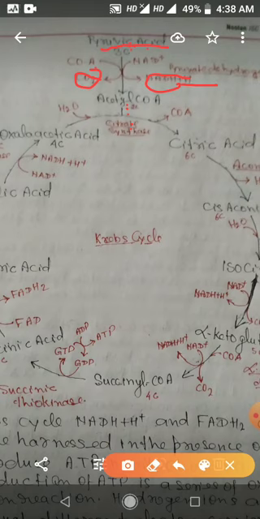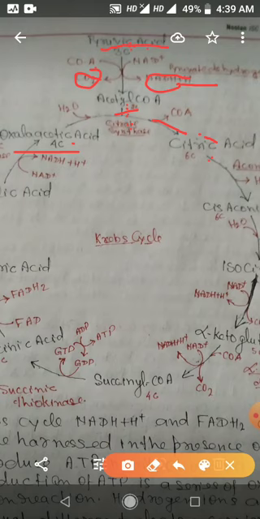There is oxaloacetic acid. So acetyl-CoA combine with oxaloacetic acid and produce citric acid. Oxaloacetic acid is 4 carbon compound, acetyl-CoA is 2 carbon compound, 6 carbon compound citric acid is formed. Citric acid has 3 carboxylic group. Therefore, it is also known as tricarboxylic acid.